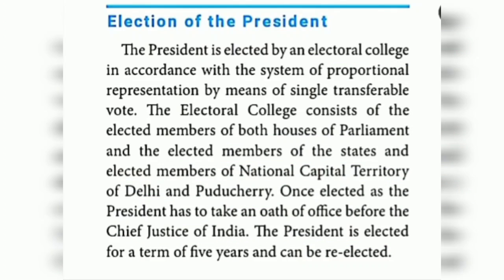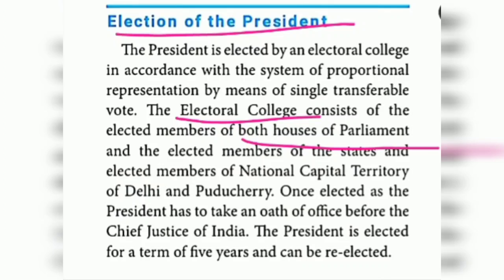So this para is about the election of the president. Who is electing the president? Electoral college members only. The electoral college consists of both the houses of the parliament, the elected members of the states, and the elected members of the national capital territory of New Delhi as well as Puducherry.